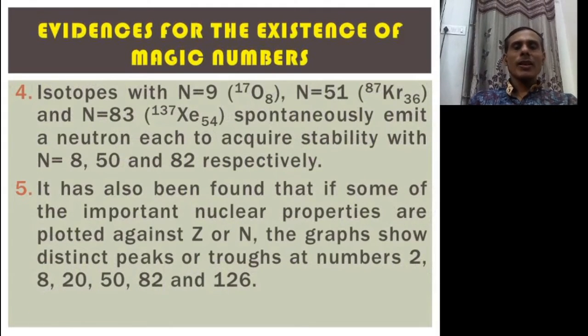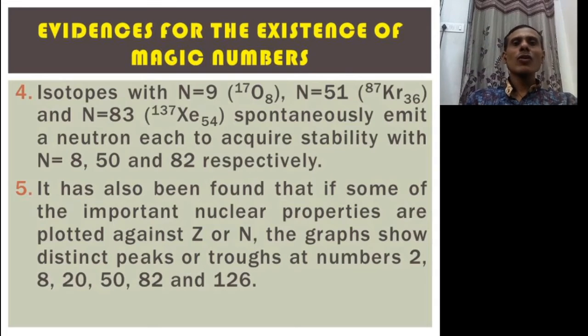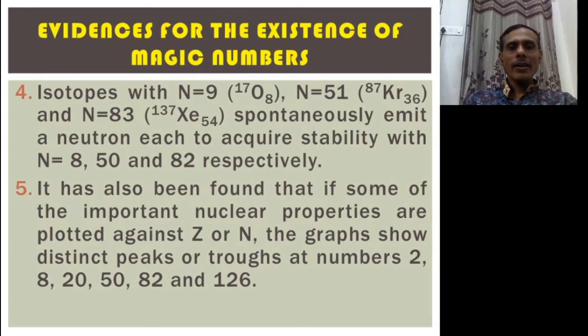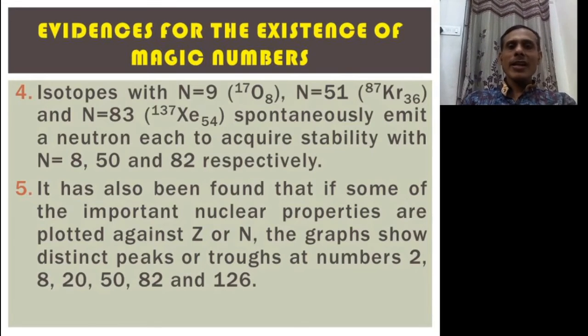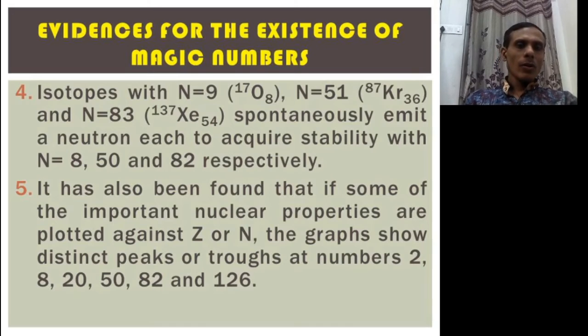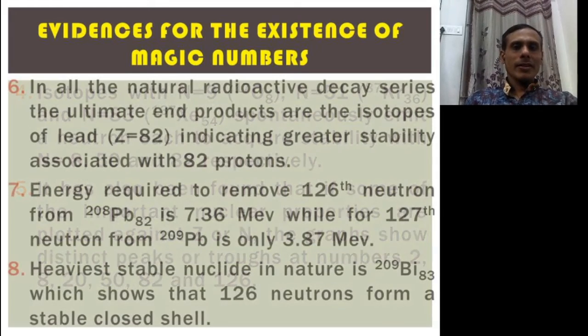Now, isotopes with N equal to 9, N equal to 51 and N equal to 83 spontaneously emit a neutron each to acquire stability with N equal to 8, 50 and 82 respectively. It has also been found that if some of the important nuclear properties are plotted against Z or N, the graphs show distinct peaks or troughs at the numbers 2, 8, 20, 50, 82 and 126.